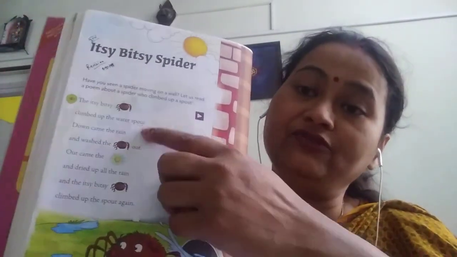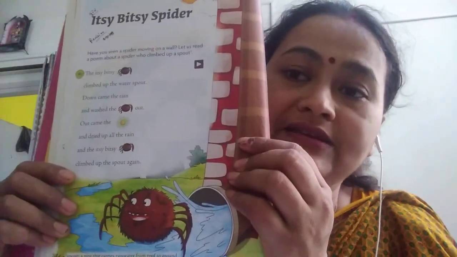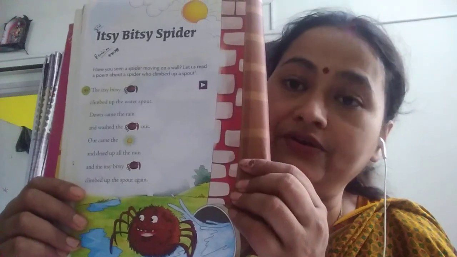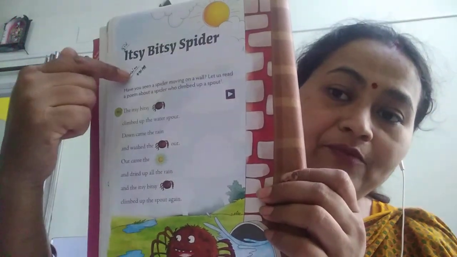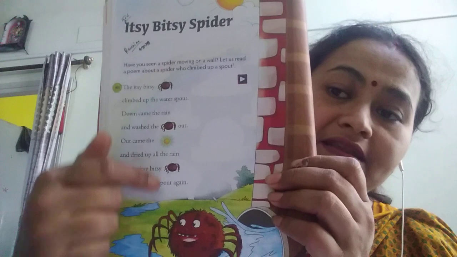Okay, and this time what you have to do is, at first you have to write the word meaning, then please write down the poem in the CW copy. Those who can draw nicely can draw also, the same way, but it is not necessary that all of you will draw. Otherwise you will write the name of the poem, then the word meaning, and then the poem. Okay, understood? Then in the next class I will discuss the back exercises with you.